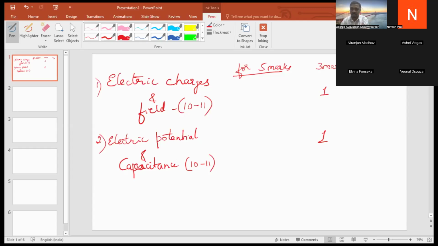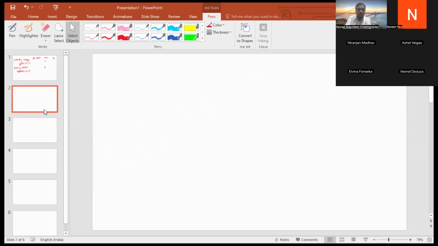Okay, so the third chapter is current electricity. A very, very important chapter, that is current electricity.